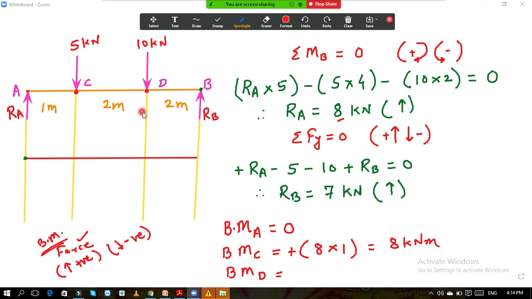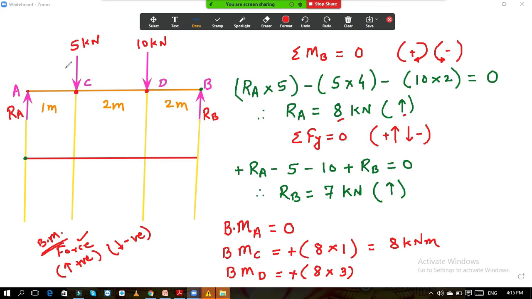The distance of RA from point D is 3, and the value of RA is 8. So 8 into 3. Now see, RA is moving upward or downward? RA is moving upward, we got the positive direction here. So for upward value, we will take plus. If the force or reaction is moving upward, then it is plus.